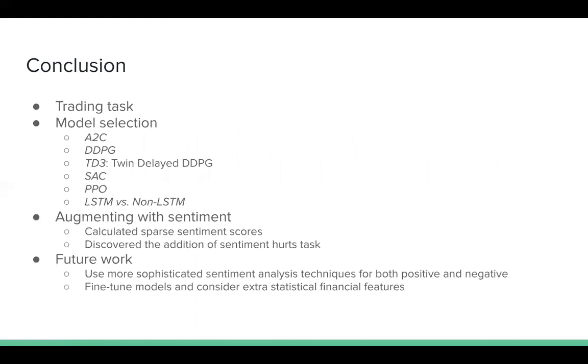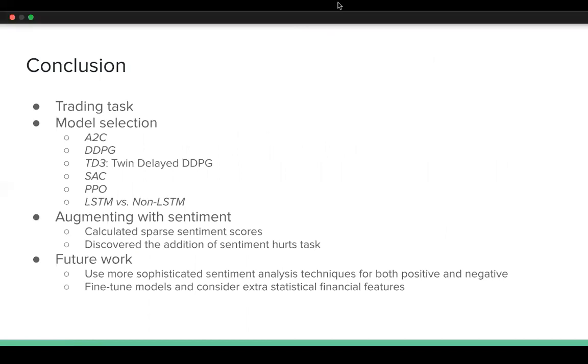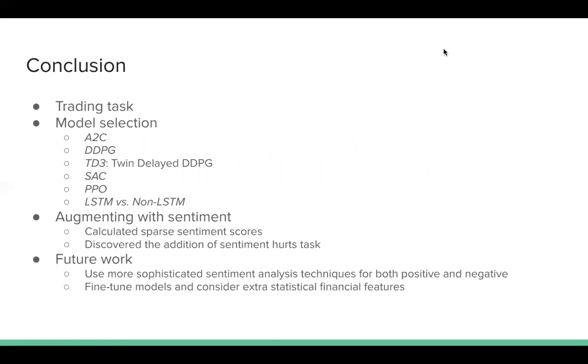So in conclusion, we attempted to train an agent to solve a stock trading task. We evaluated multiple models like A2C, SAC, along with LSTM and non-LSTM policies. We tried augmenting our state space with sentiment analysis and discovered that this actually hurts our performance. In future work, we would explore using more sophisticated sentiment analysis techniques for both positive and negative sentiment, as well as fine-tuning models and adding extra financial statistical features.